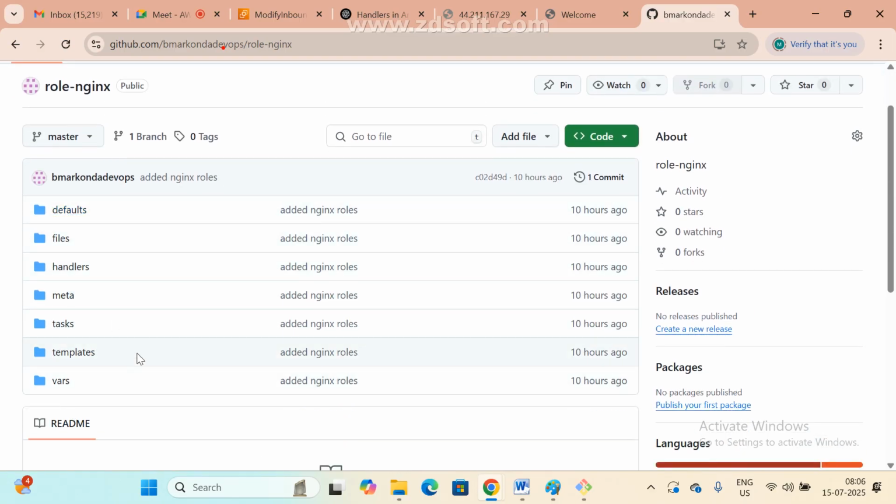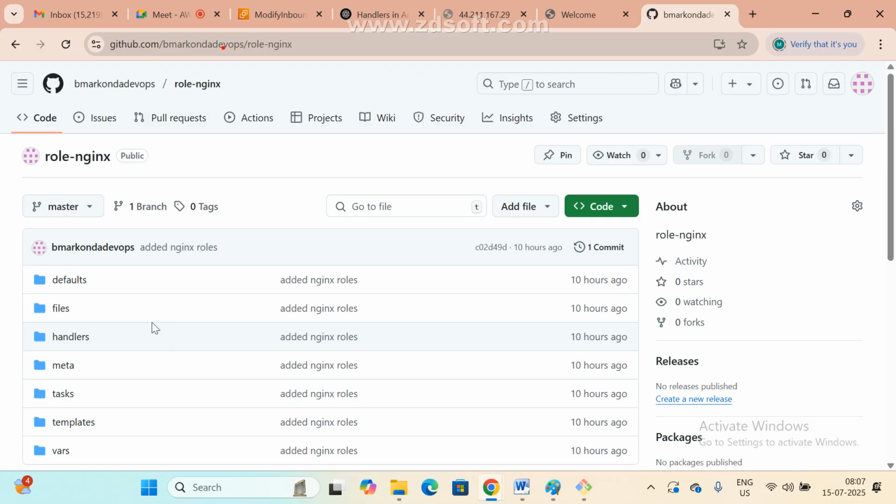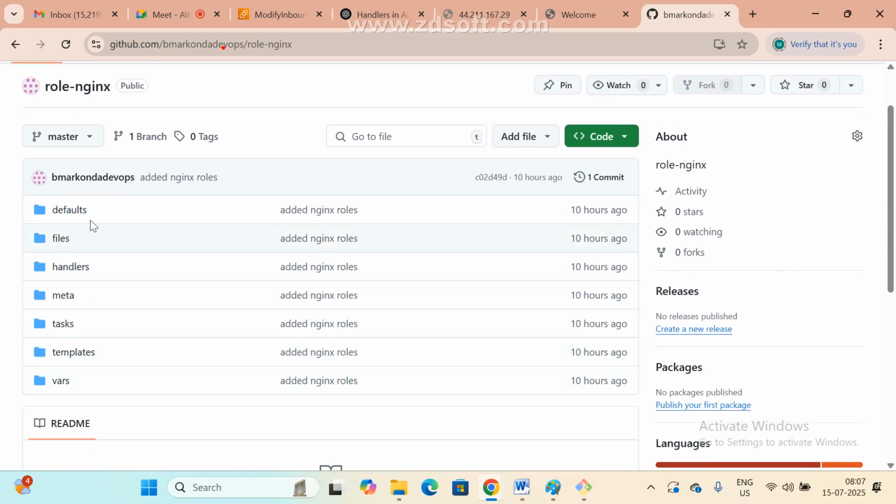Check one by one. First we can clone. First try this one. Next try your own manually. Anyway, initially you will get some errors. I know. First time we are getting many errors. But already we practiced many times, right? We'll run it simply. But in your case, you'll get many errors. Just try to resolve them.